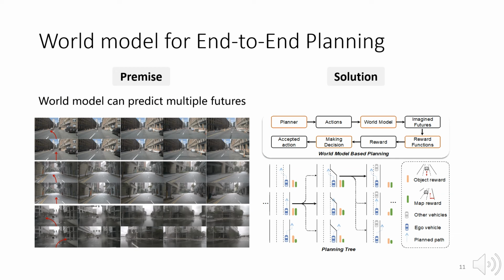The second challenge is using the generated world model to aid the end-to-end planner. It hinges on the world model's capacity to forecast future states from various trajectories. Our solution entails the planner suggesting multiple potential actions, while the world model imagines and creates corresponding future scenarios based on these actions. These scenarios offer valuable visual feedback to the planner, allowing it to assess different actions' visual rewards. As a result, the planner can make optimal decisions and choose the most suitable actions.